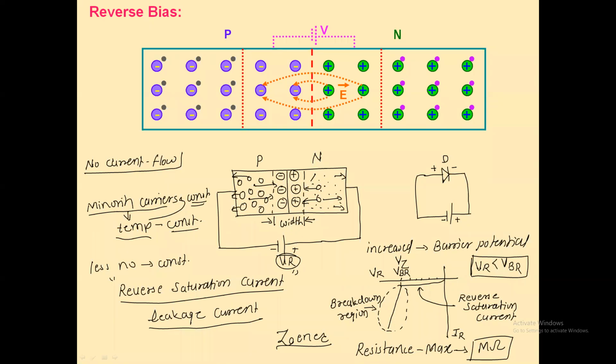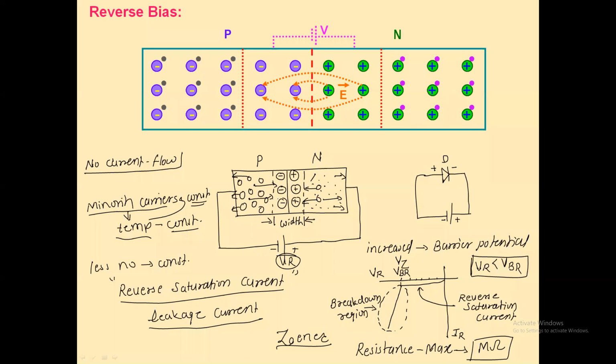In forward bias, the width of the depletion layer reduces. In reverse bias, the width of the depletion layer increases. In forward bias, current flows due to the majority carriers. In reverse bias, current flows due to the minority carriers.